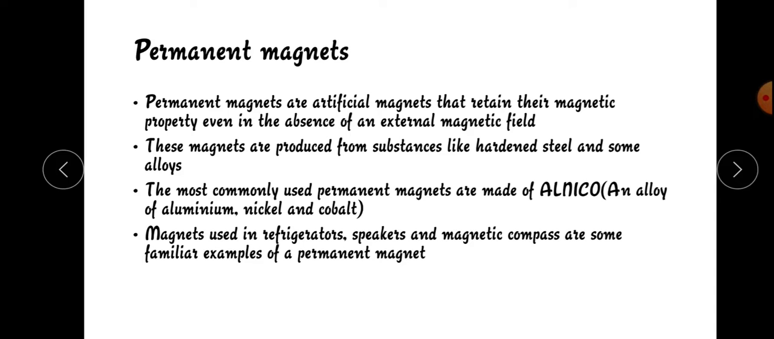The neodymium magnet is the strongest and most powerful magnet on the earth.